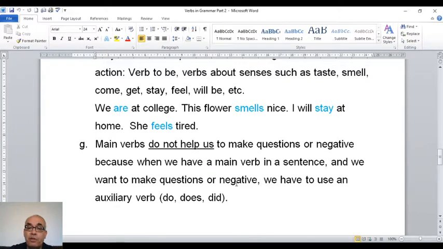Main verbs do not help us to make questions or negative. They don't help us. If you need to make questions or negative, you need auxiliary verbs, and I'll put a video on auxiliary verbs.